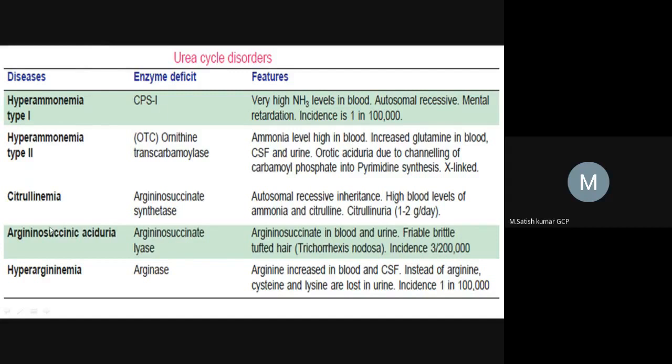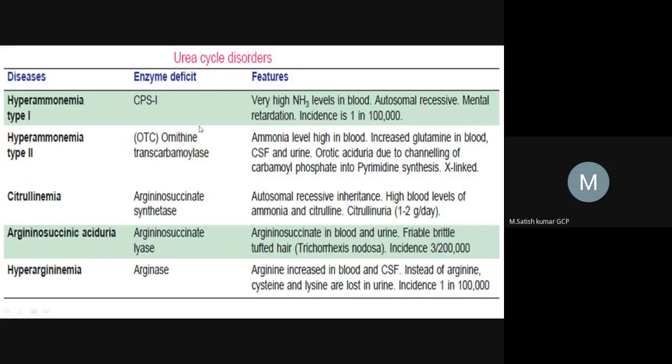We can treat these ammonium disorders by taking a low protein diet. So what is the use of a low protein diet? When we take a low protein diet, low amounts of protein enter our body, and the proteins get metabolized, forming a low number of amino acids, and a low number of amino acids will release a low amount of ammonium. So accumulation of ammonium will be controlled or prevented, right? That's why we need to take a low amount of protein.